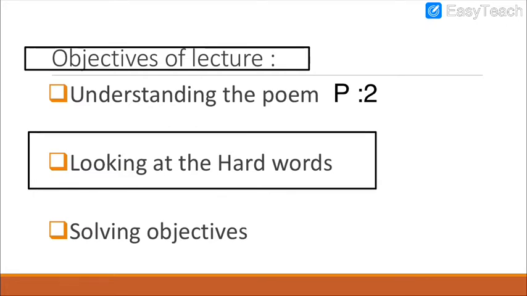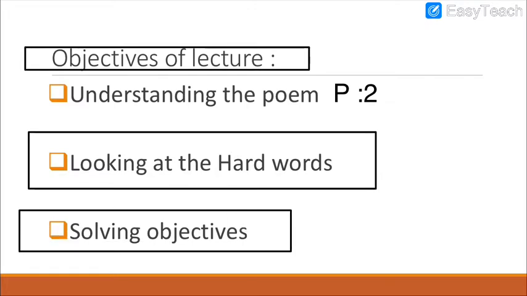And then after the hard words part, we are going to solve a few objectives, the textual objectives, so that it will be easier for you to understand the poem in detail, because the objectives also contain a part of the detail of the poem. So these are the objectives of today's lesson, and I hope you are going to watch this video with keen interest. And do not move till the lecture ends, because this is a poem based on imagination. Unless you imagine, you won't feel, and unless you feel, you won't get any interest.